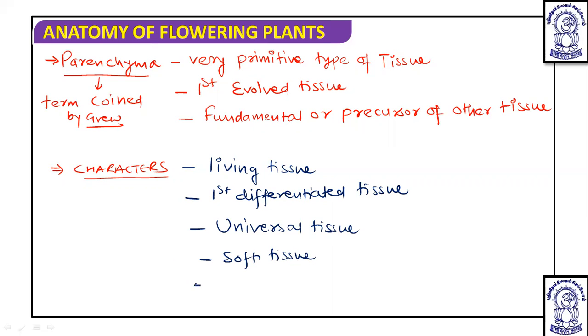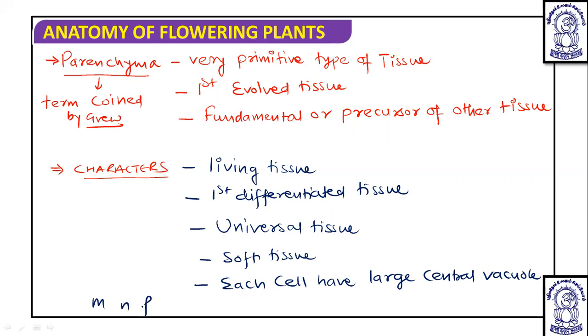Each cell has a large central vacuole, and due to the presence of the large central vacuole, the main function of parenchymatous cells is storage of food.